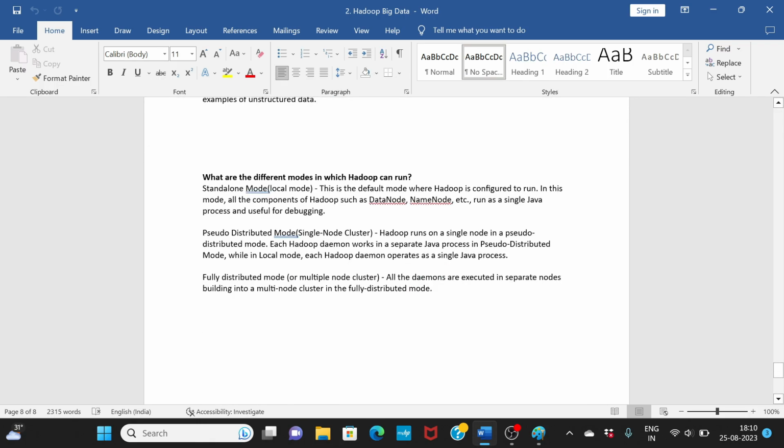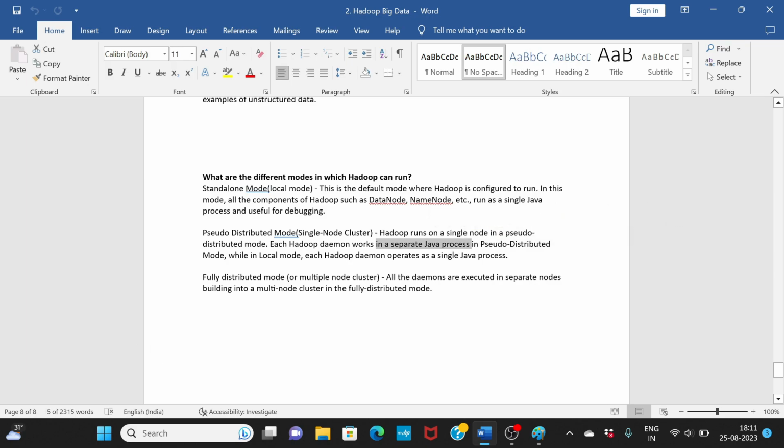What are the different modes in which Hadoop runs? We have three modes. One is the local mode, which is also called standalone mode. This is the default mode where Hadoop is configured. In this mode, all the components of Hadoop run in a single Java process. Pseudo distributed mode is a single node cluster where each Hadoop daemon works in a separate Java process, while in local mode they all operate as a single process. That's the difference between standalone and pseudo distributed.